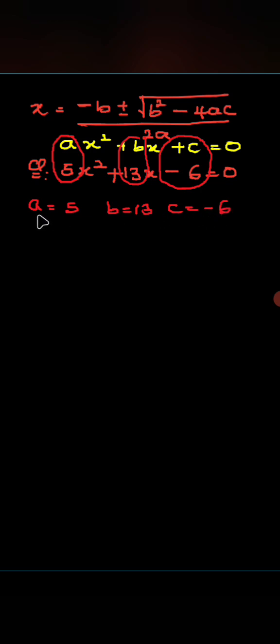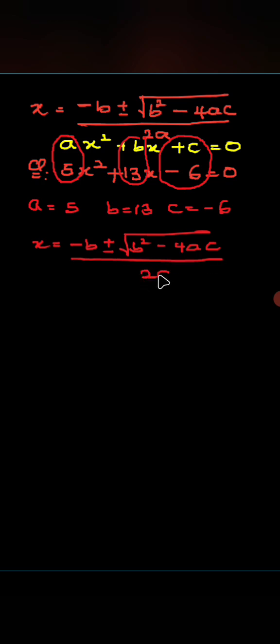Now, I'm just going to substitute a equals 5, b equals 13, and c equals minus 6 into that formula. My formula says x equals minus b plus or minus square root of b squared minus 4ac, all over 2a.